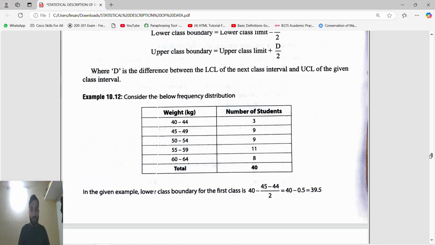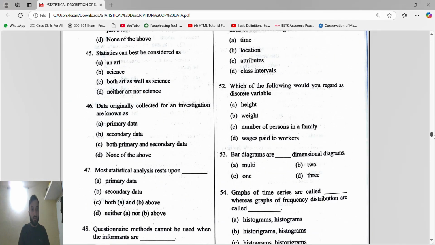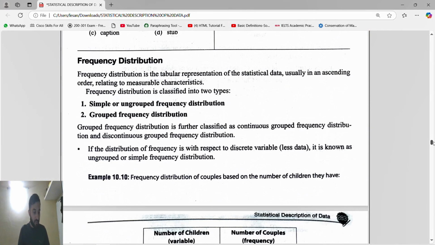For that, first of all you have to understand the concept very properly, then only can we jump to the questions. I hope your concept is clear till here. In this video we are going to understand the concept of statistics. In the next video we are going to solve all 130 questions for chapter number 1. If you solve those 130 questions, it's enough. You will score full marks in chapter number 1 of statistics.